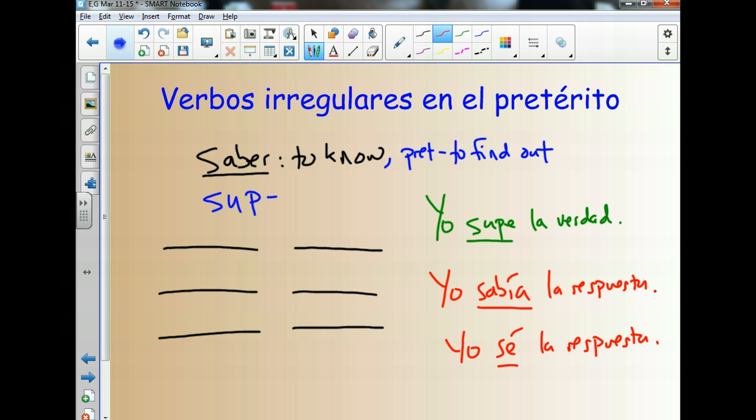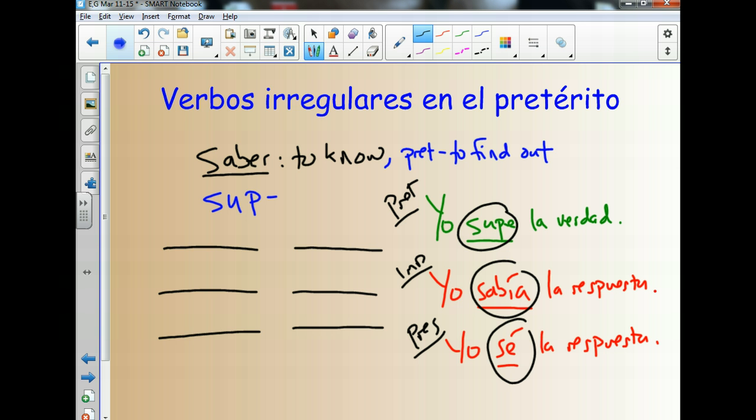This is a great example of how in 3 different tenses we have the preterite here in this example, the imperfect here in this example, and the present here in this example. This is an example of how these verbs can really change. This means found out, this means knew, and this means know. So all this stuff, super useful, all these verbs.